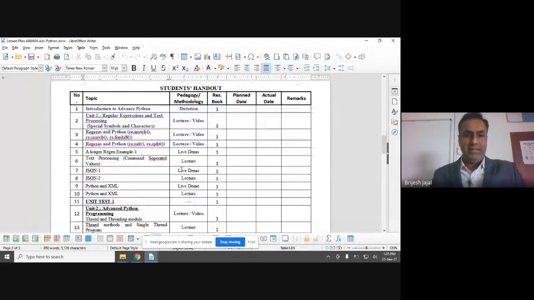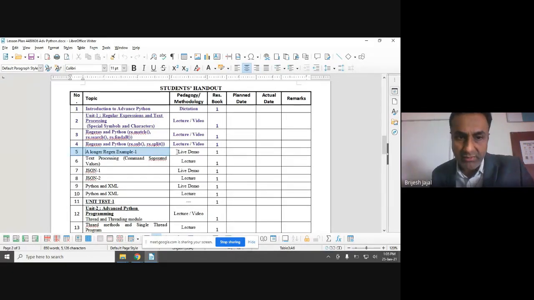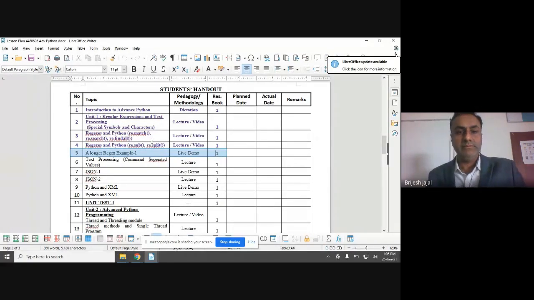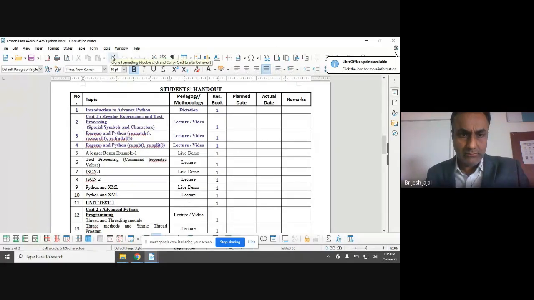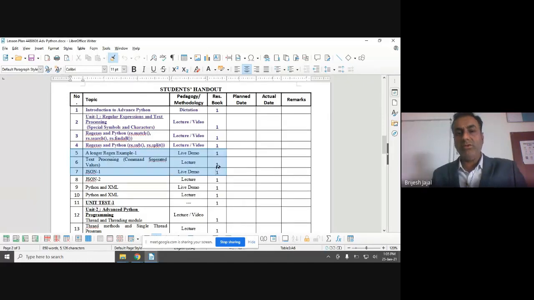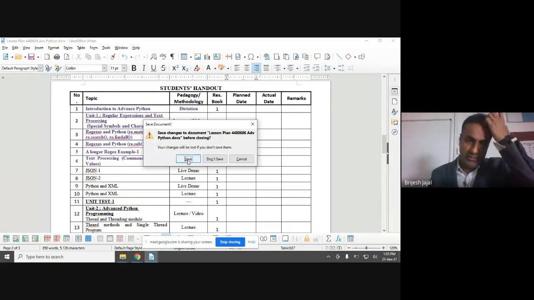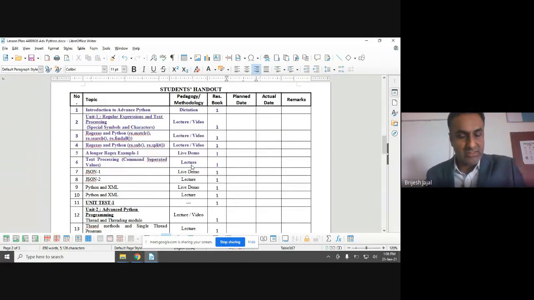As you can see here on the screen, we have taken one longer example, that is pin code. A similar example is given in your practical set also, so you can practice on that. We have completed the regex example, and today we are going to complete this example of CSV, that is comma separated values. So how to import from a CSV file and use the data in Python, that is our today's task.